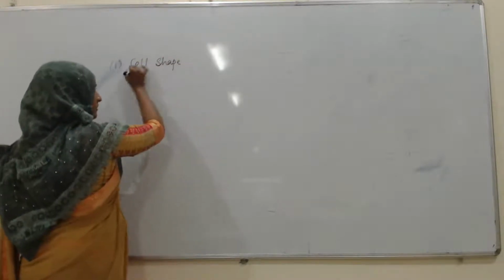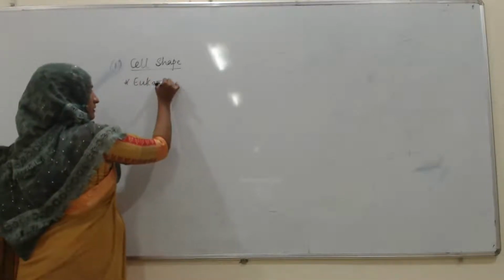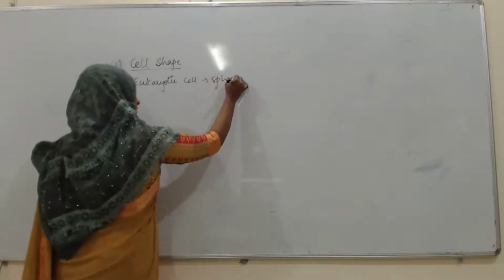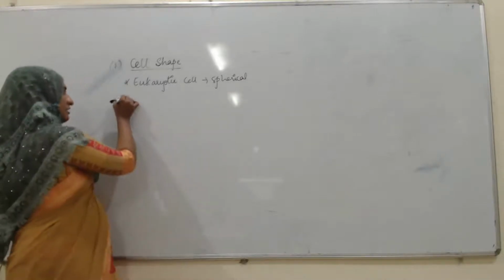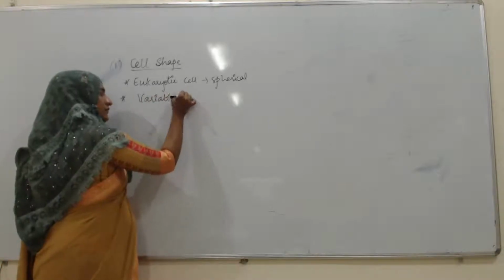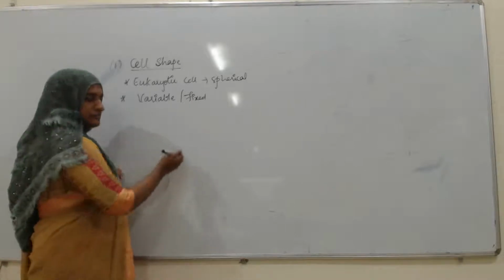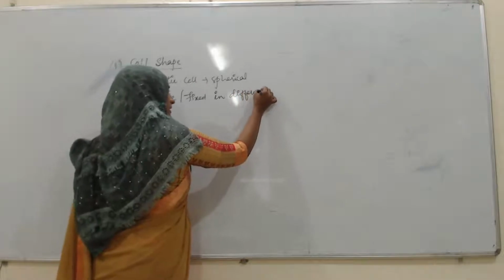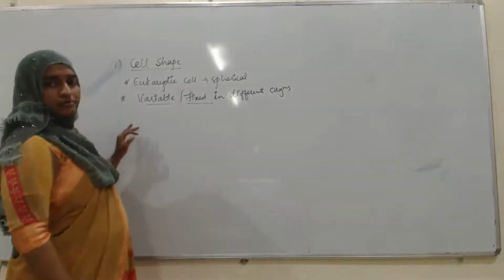Most eukaryotic cells are spherical, and this cell shape will be variable or fixed in different organisms. In different organisms, it will be either variable or in the fixed form.